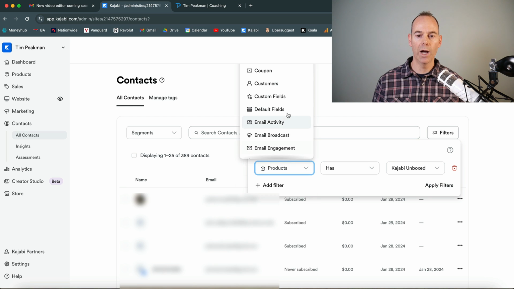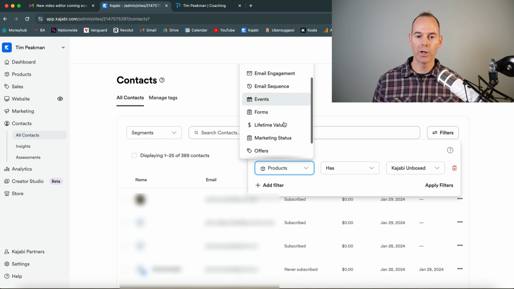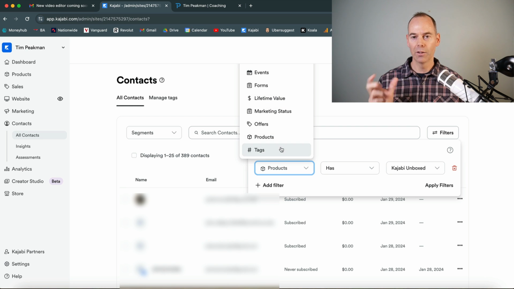And you can do it for a number of things like email activity, events, people who've signed up for events, lifetime value of a customer, the offers they have, or any tags that you've put against those names.